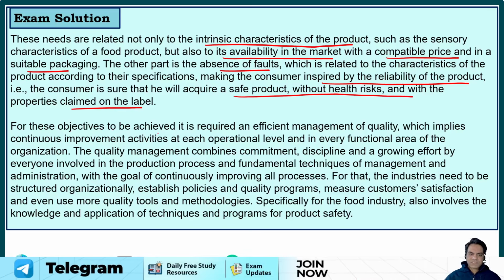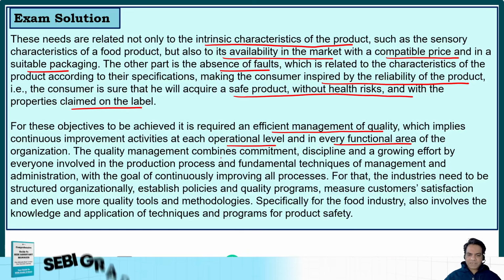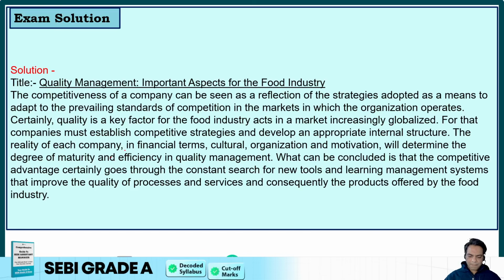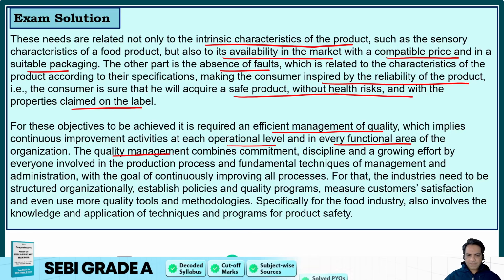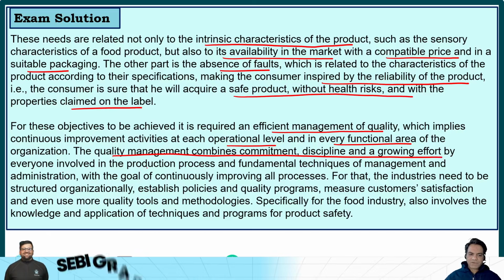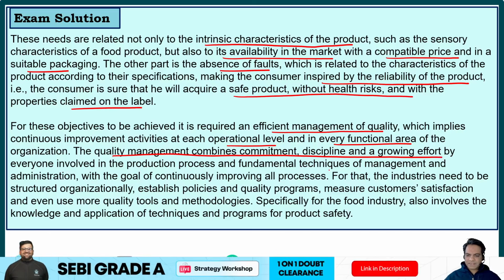Now, for these objectives to be achieved, it is required an efficient management of quality, which implies continuous improvement activities at each operational level and in every functional area of the organization. The quality management combines commitment, discipline, and a growing effort by everyone involved in the production process and fundamental techniques of management and administration.